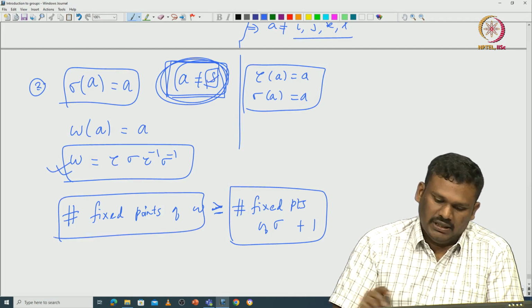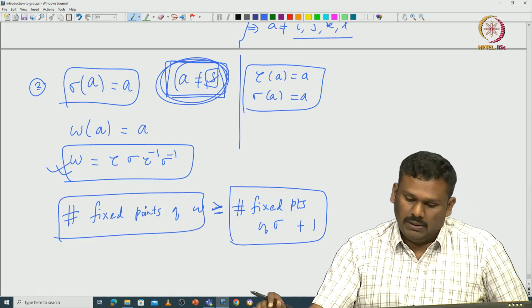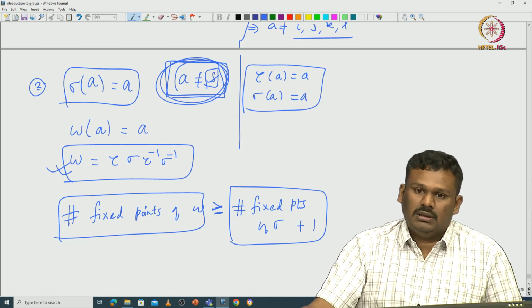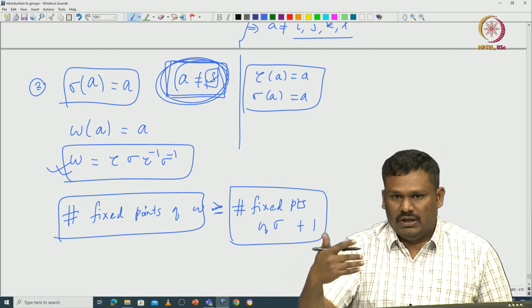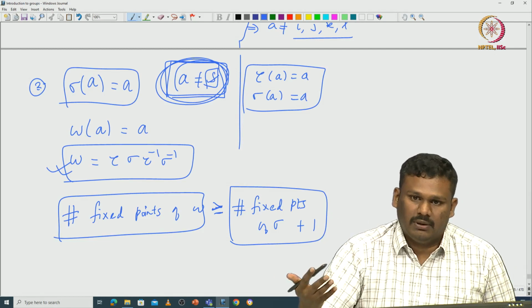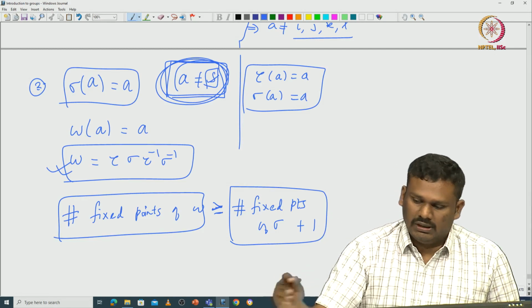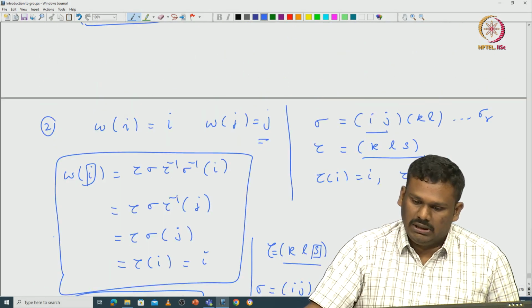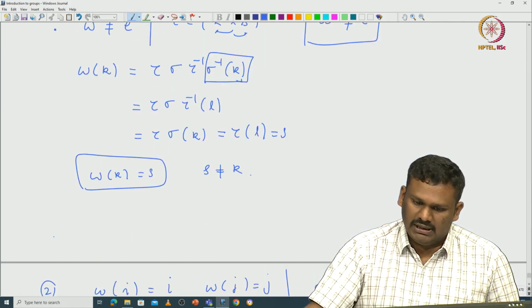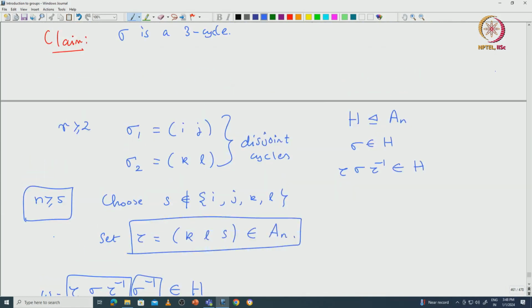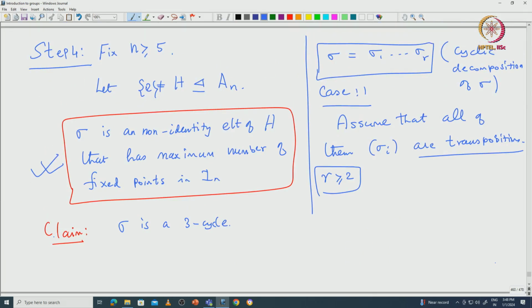So, that is why you get at least the number of fixed points of sigma plus 1, which is absurd because we assumed that sigma has the maximum number of fixed points. So, that proves that this sigma cannot be a product of transpositions. Okay. So, this condition is actually not true.